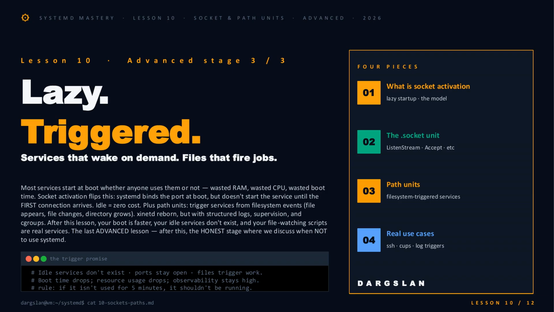Welcome to Lesson 10, the final advanced stage before this series turns honest about systems limits. Here's the premise. Most services start at boot whether anyone uses them or not. That's wasted RAM, wasted CPU, wasted boot time. Socket activation and path units flip the model. Ports stay open, files trigger work, and idle services simply don't exist. If it isn't used for 5 minutes, it shouldn't be running.